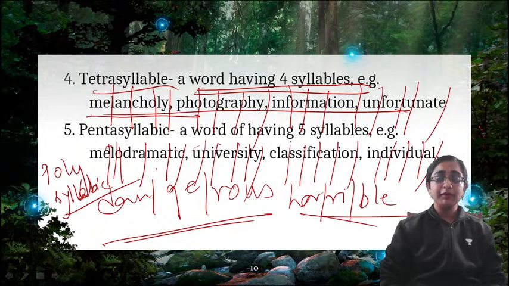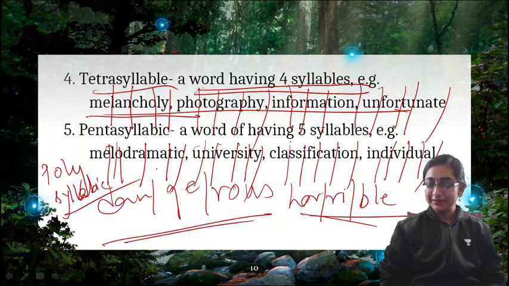Any example for pentasyllabic words? These are all long words. Tetrasyllable you have already given. Any example for pentasyllabic? Anybody? 5 syllables. Any example for pentasyllabic words?